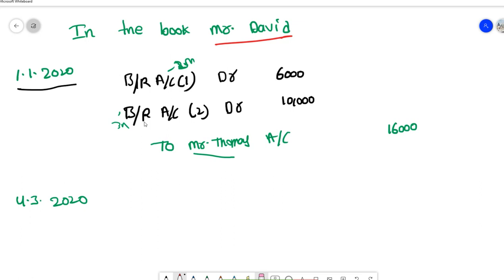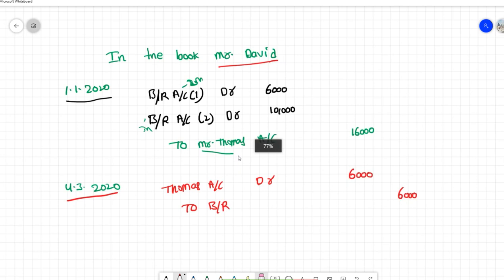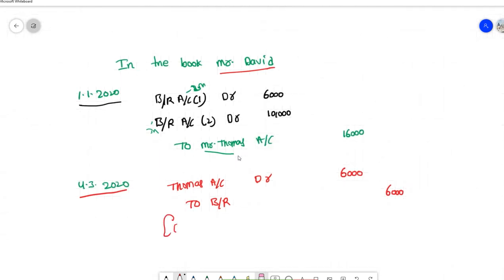So first we need to cancel the old bill. Let's cancel it. Thomas account debit, 6,000 rupees, to bills receivable account 6,000 rupees. Okay, so this is for cancellation of old bill.